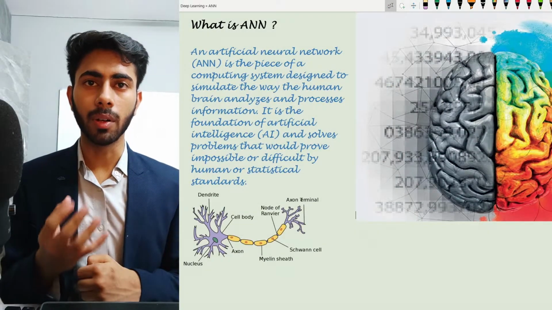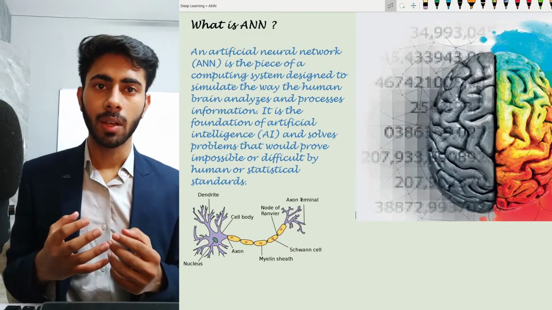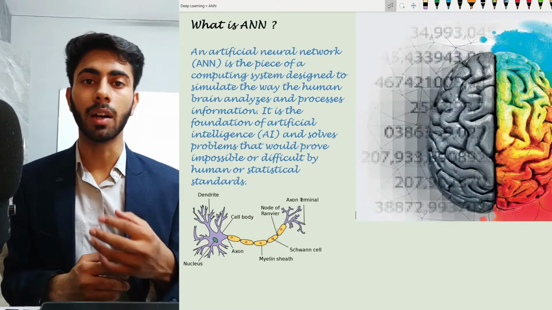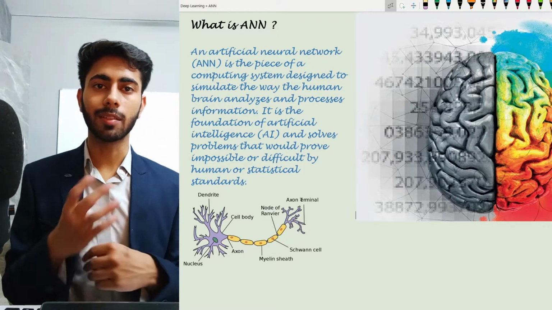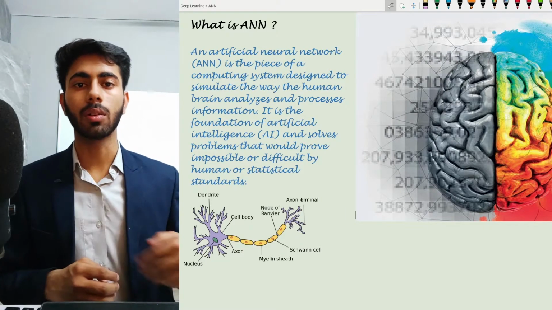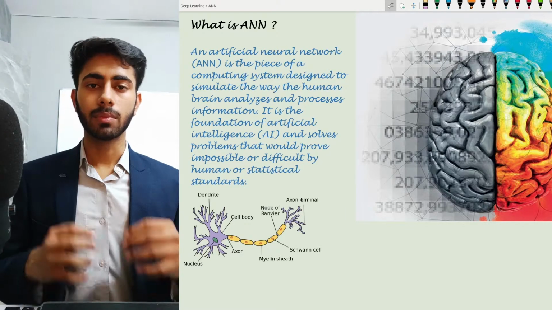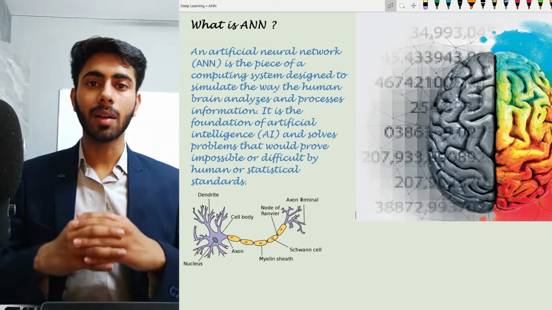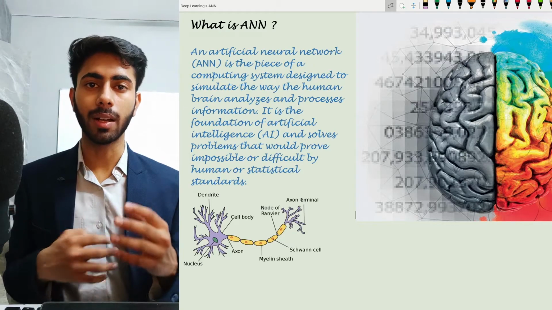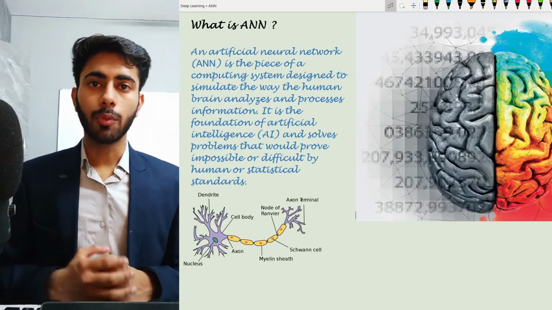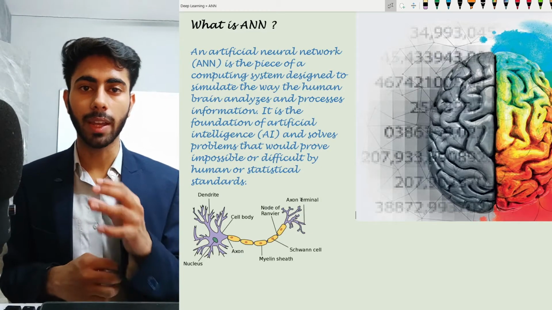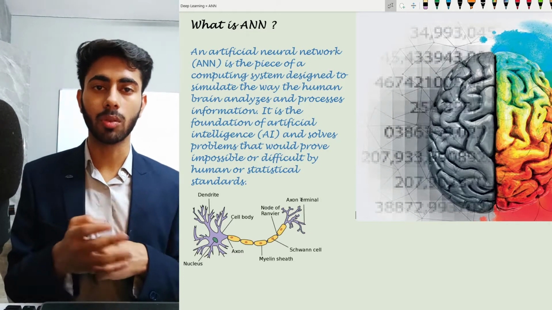So the word neural network has been derived from neurons. You must know that neurons are also called our brain cells, and these brain cells or neurons extend throughout our whole nervous system. All these neurons are connected to each other and they communicate with the help of electrical impulses or signals. So we know that our brain is made up of neurons. We also understand the working of these neurons. How do these neurons work?